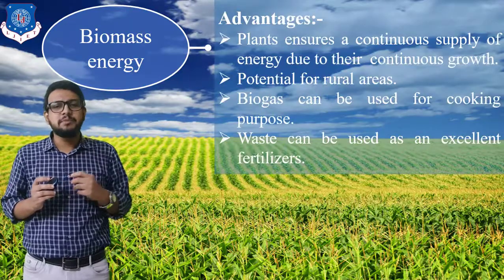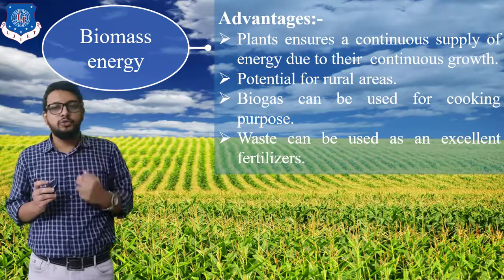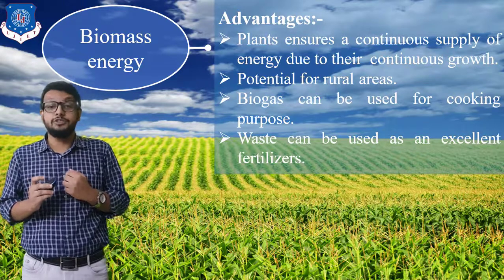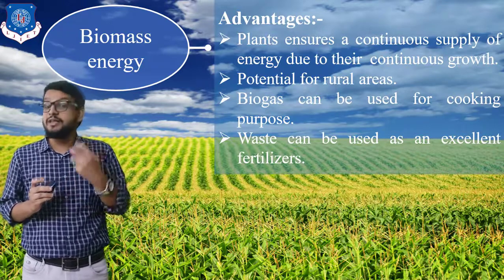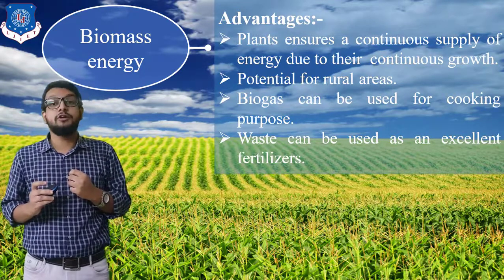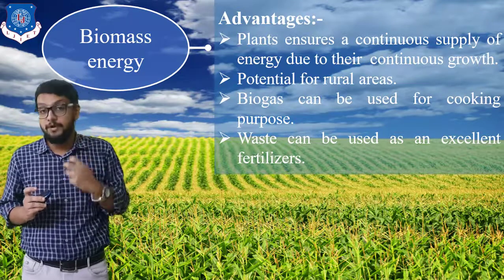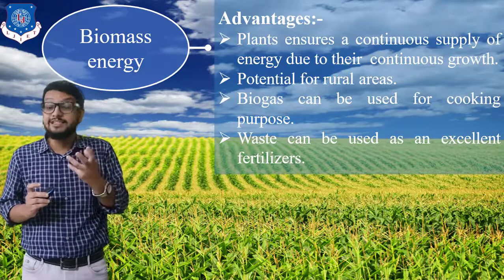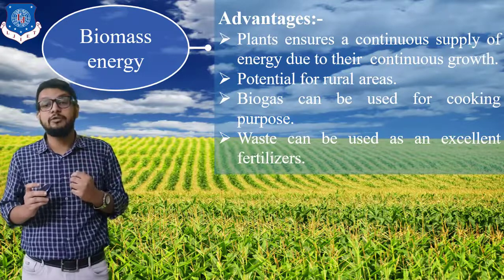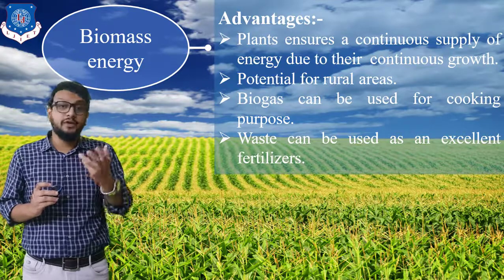So let us see the advantages. Plants ensure a continuous supply of energy due to their continuous growth. There is potential for rural areas, so it is a highly potential type of energy. Biogas, that is methane gas, can be used for cooking purposes, and biogas can even be used for generating electricity, in what we call a biogas power plant. This gas can be passed into a gas turbine to generate mechanical power. From that we can obtain electric current by making use of a generator. Waste can be used as an excellent fertilizer.